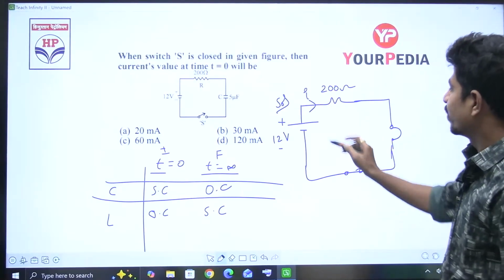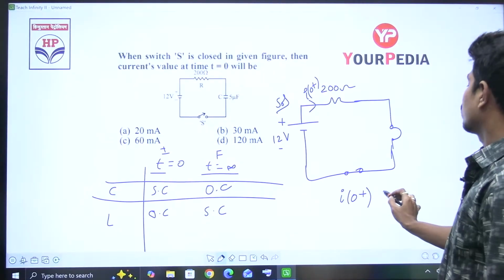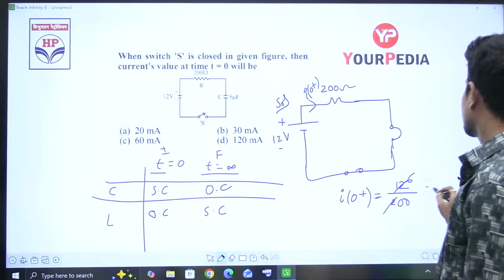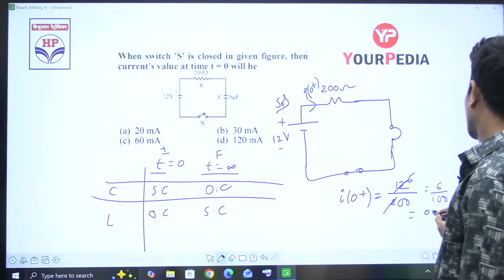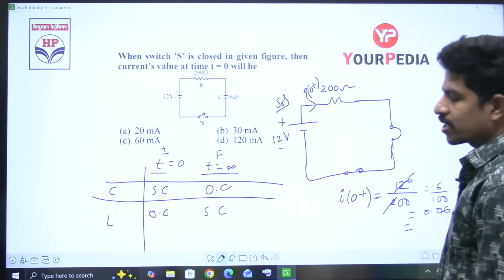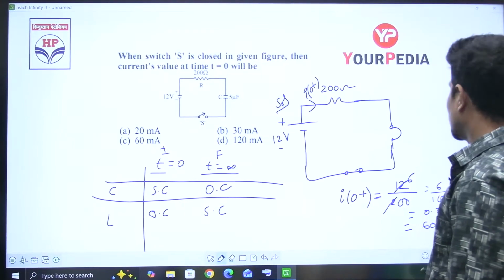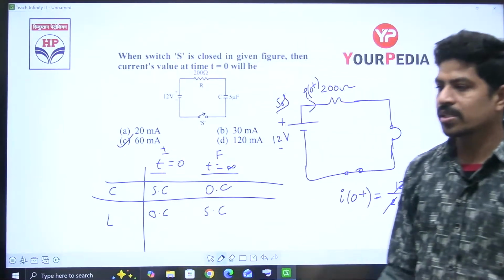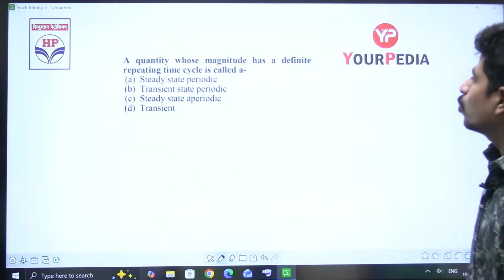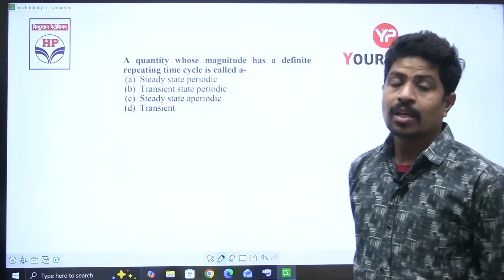He is asking for the current I of 0 plus. So I of 0 plus is equal to 12 divided by 200, that is 6 divided by 100, that is 0.06. The answer is 0.06 amperes, which means 60 milliamperes. Option is C for Chennai. 60 milliamperes. Right? Next.